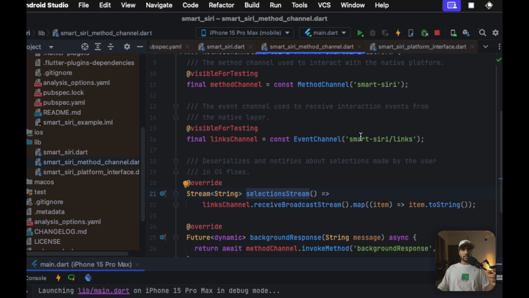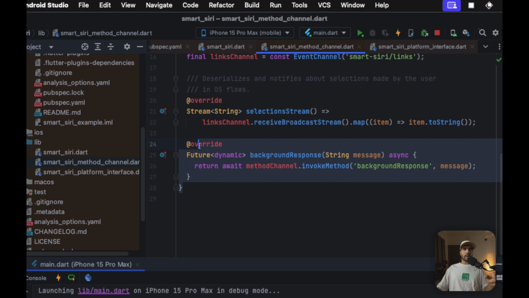So that is the stream, and this is the event channel that we are using because it is a stream. And another one is the background response, so that we can just speak out loud and use the native TTS in Swift and actually get our speech ready in Swift, right? Perfect. So these are all the Dart files that we are looking for.